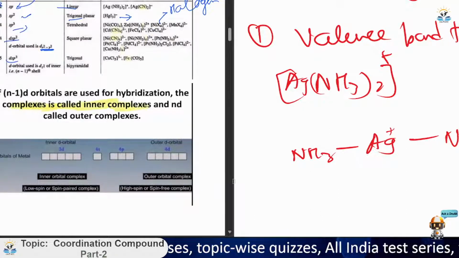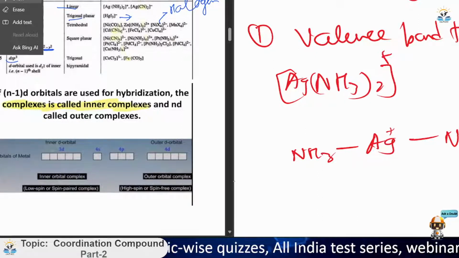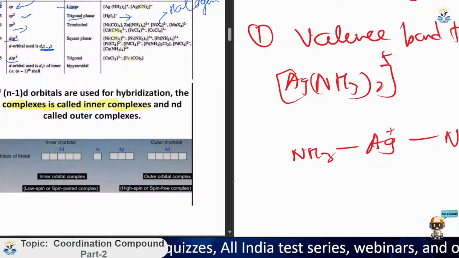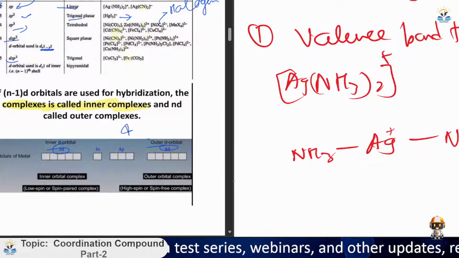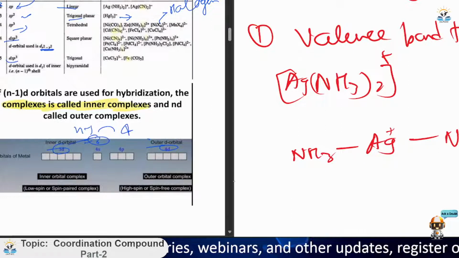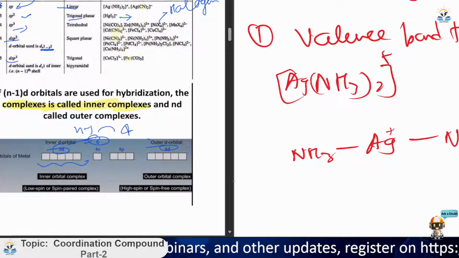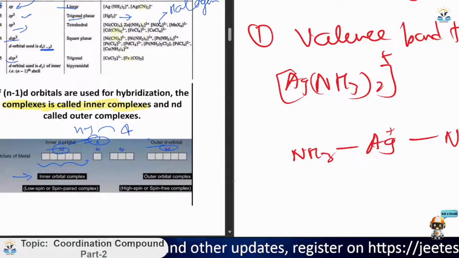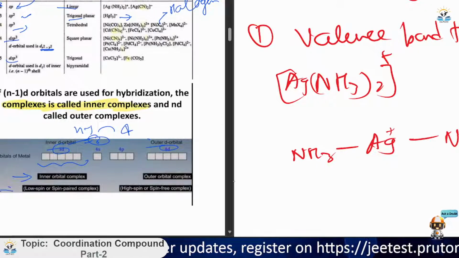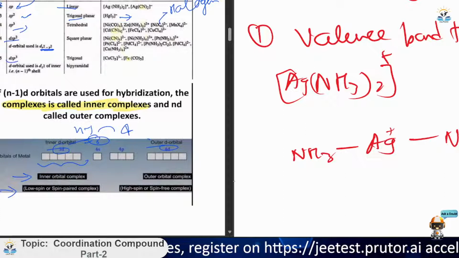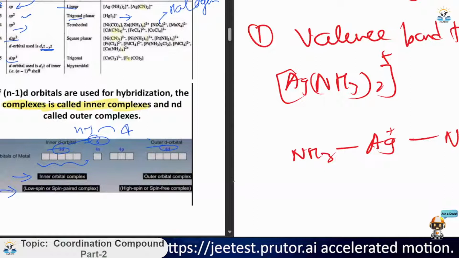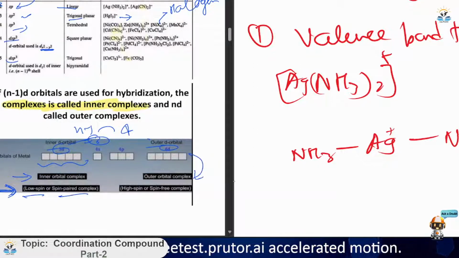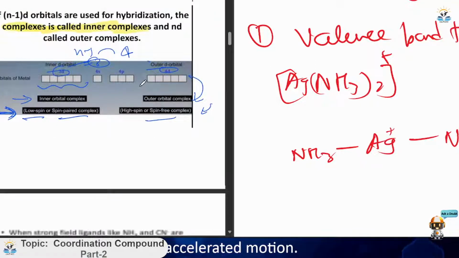What I'm trying to say is that if we have outer orbital as 4d, but it is using 3d, see here n minus 1 equals 3. If this orbital is used in the hybridization, then this type of complexes are called inner orbital complexes, and these are also differentiated as low spin or spin paired complexes, and vice versa. For the outer d orbital, it is outer orbital complexes and high spin or spin free complexes. So you need to learn this one.